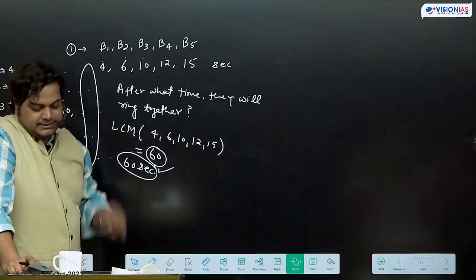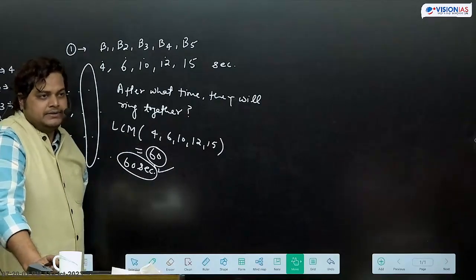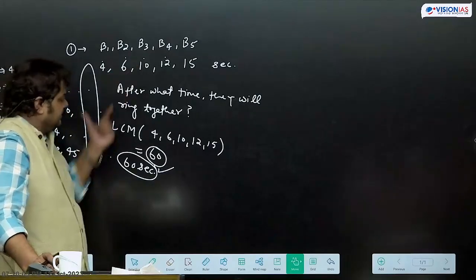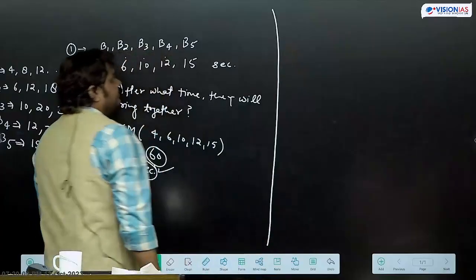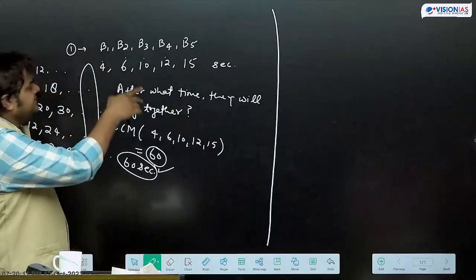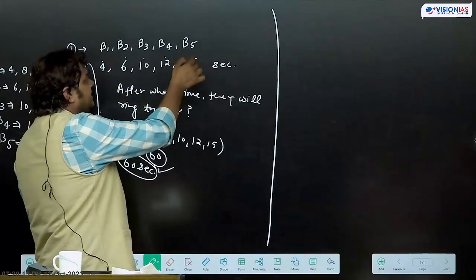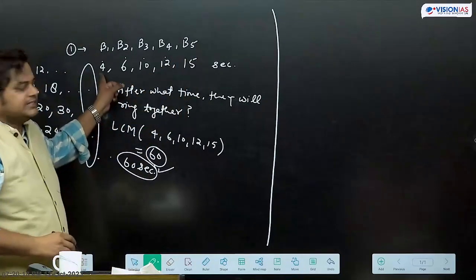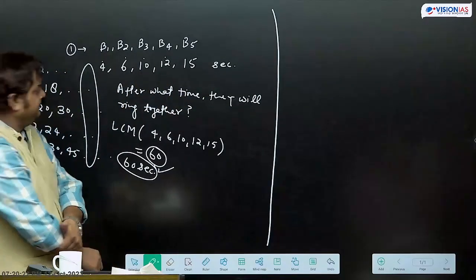The question is, कि in 1 hour, write down this question, second variation में. 5 bells B1, B2, B3, B4, B5, they are ringing after every 4 second, 6, 10, 12, 15 second respectively.